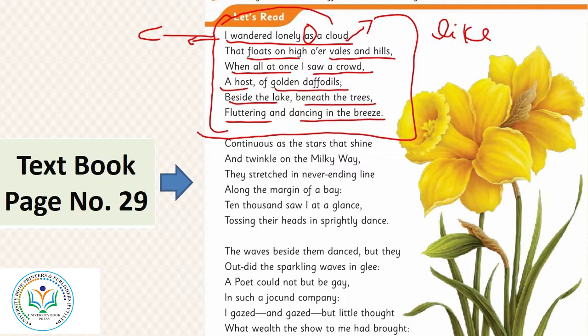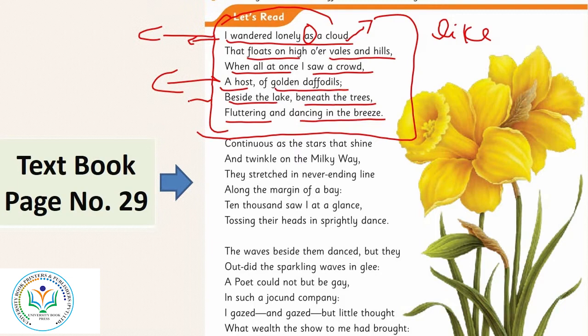When all at once I saw a crowd, then he saw a crowd, a group of lots of daffodils, a host. It's like a bed of daffodils. So many daffodils were there, golden daffodils, beside the lake, beneath the trees, fluttering and dancing in the breeze. Fluttering means moving lightly and dancing in the breeze.